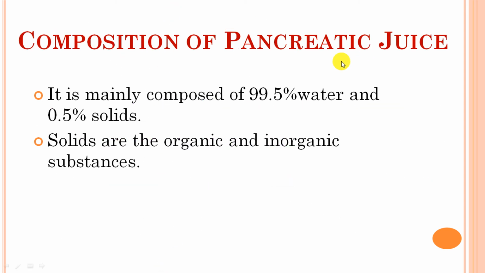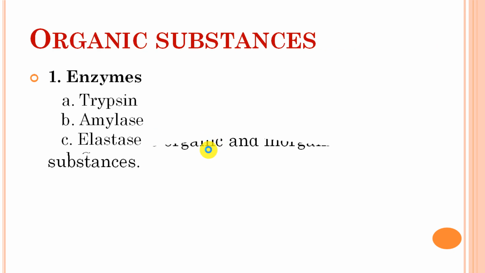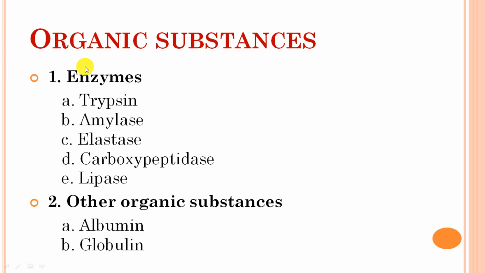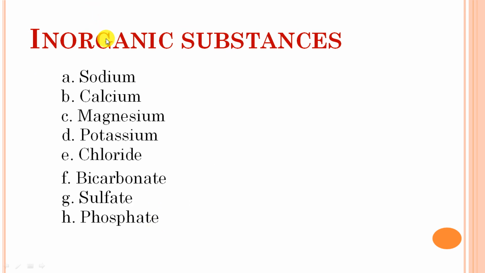Composition of pancreatic juice: it is mainly composed of 99.5% water and 0.5% solids. Solids are organic and inorganic substances. Organic substances are the enzymes, that is trypsin, amylase, elastase, carboxypeptidase, and lipase. Other organic substances are albumin and globulin. Inorganic substances are sodium, calcium, magnesium, potassium, chloride, bicarbonate, sulfates, and phosphate.